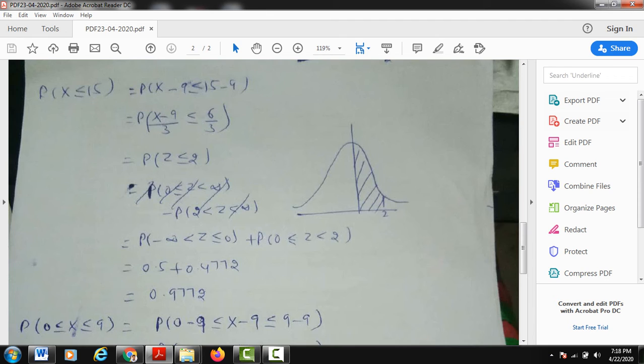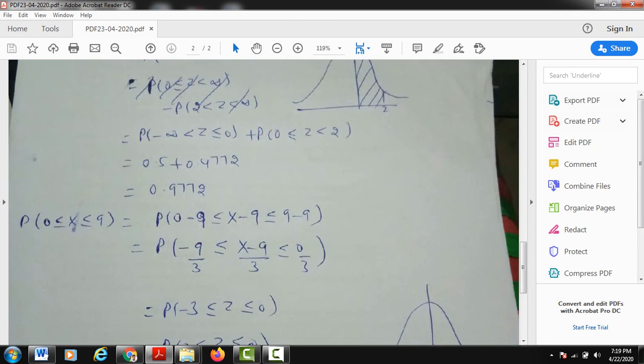I am again drawing this diagram. This is your normal curve, this point is 2, and this shaded portion is z less than or equal to 2. Now this can be calculated like this. The area from minus infinity to 0 is half, or 0.5, plus the probability 0 less than or equal to z less than or equal to 2. So it is 0.5 plus 0.4772, which comes to be 0.9772. Clear to you everyone? Hope the things are clear to you.